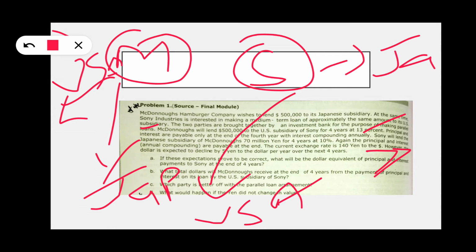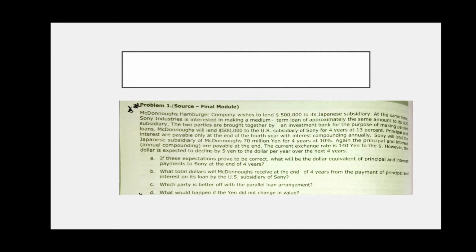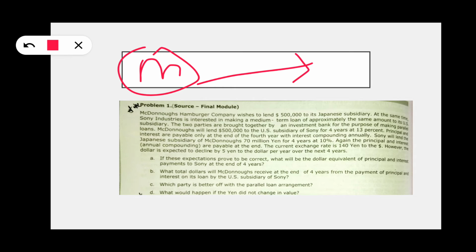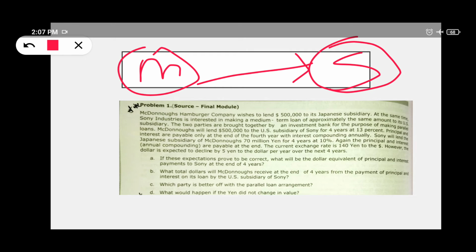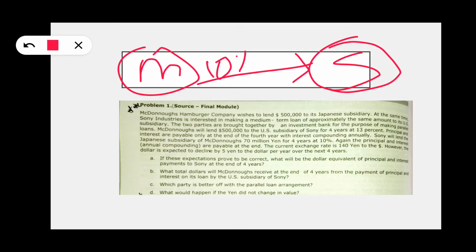They said, till now, what they have said. Okay, Sony, $5 lakh they want. McDonald's will lend $5 lakh to the US subsidiary of Sony for 4 years at 13%. And Sony will lend to McDonald's at 10%, for 4 years. Again, the principal and interest are payable only at the end of the 4th year.